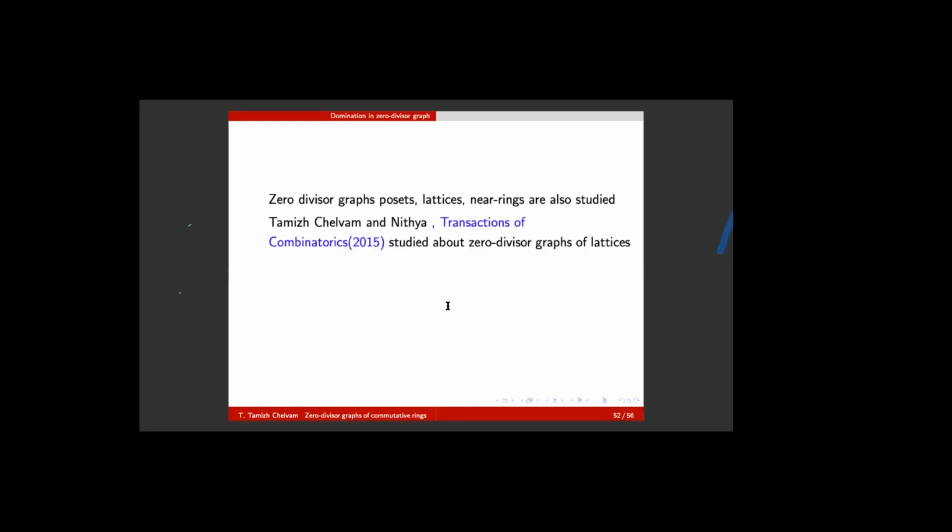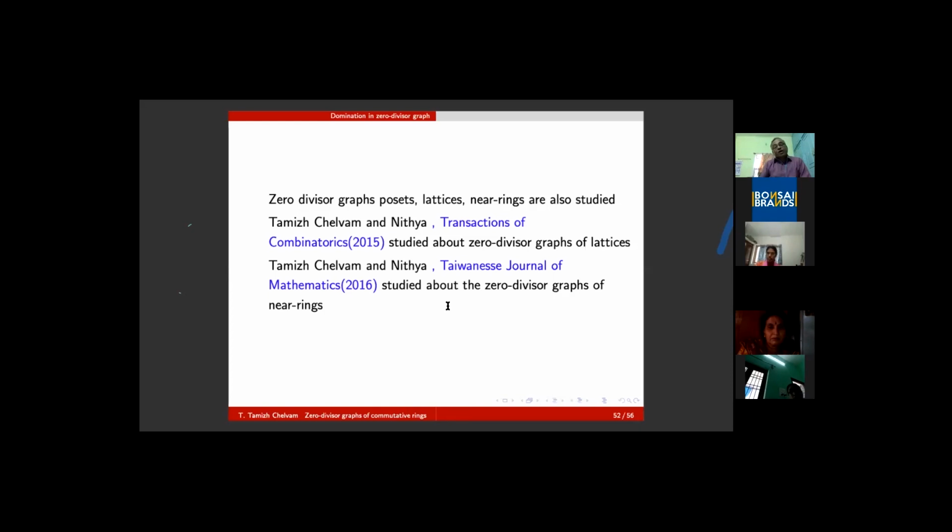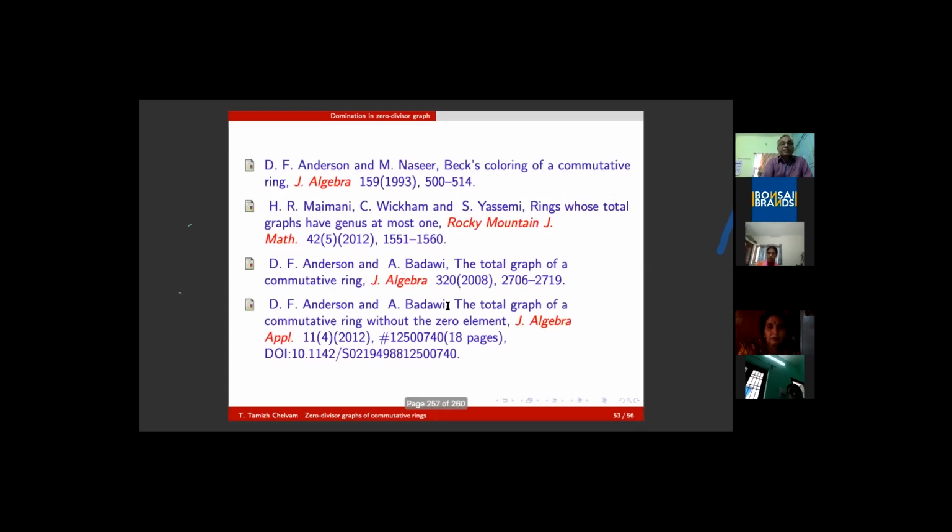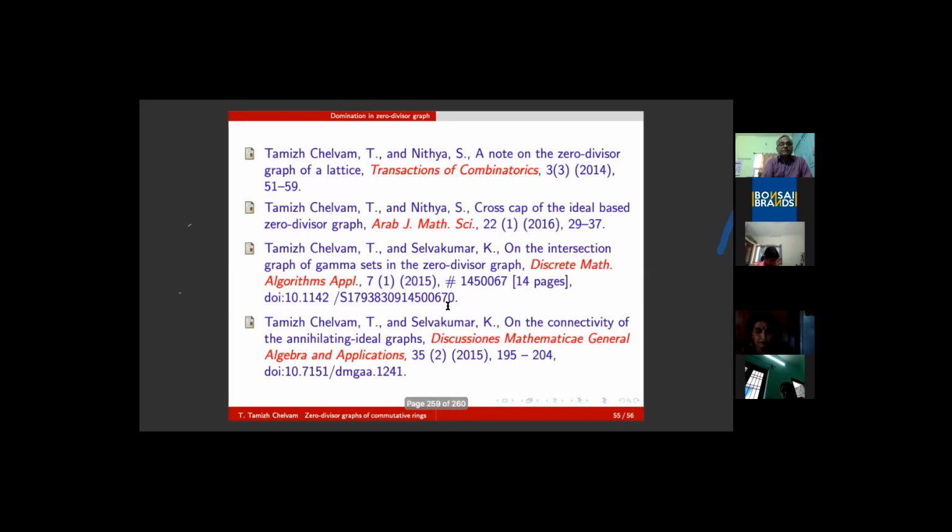Myself and Nitya, my own student, studied zero divisor graphs of lattices, which appeared in Transactions on Combinatorics. We also studied zero divisor graphs of near rings in 2016, which appeared in the Taiwanese Journal of Mathematics. I think only 4 more minutes are left. So these are a few of the references, and some of them are our own publications.